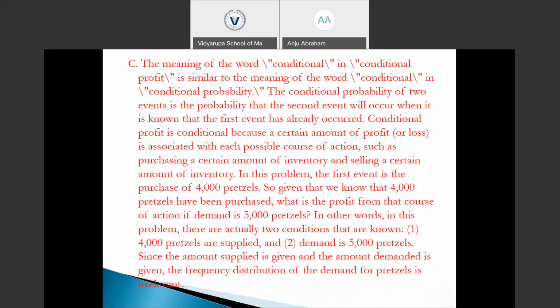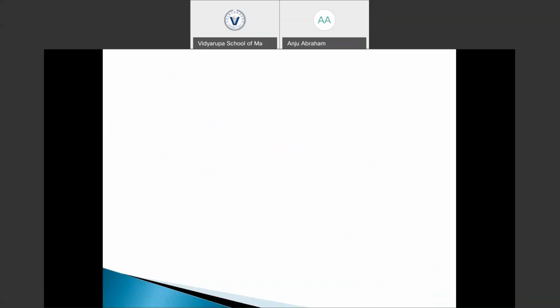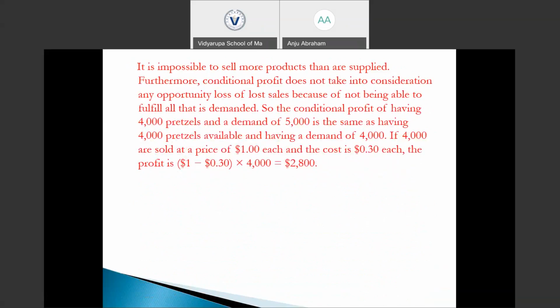You could just read the explanation here. It is impossible to sell more products than are supplied. Furthermore, conditional profit does not take into consideration any opportunity loss of lost sales because of not being able to fulfill all that is demanded. So the conditional profit of having 4,000 pretzels and a demand of 5,000 is the same as having 4,000 pretzels available and a demand of 4,000. The 4,000 are sold at a price of $1 each and the cost is $0.3 each. The profit is 1 minus 0.3, that is 0.7 into 4,000, which is 2,800. Are you clear with the explanation?